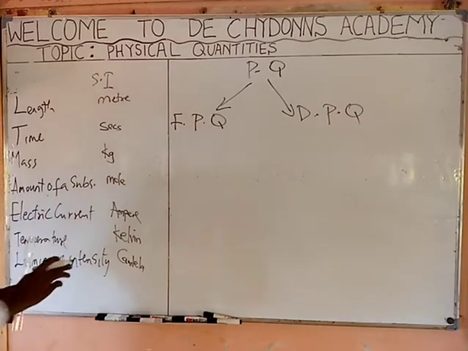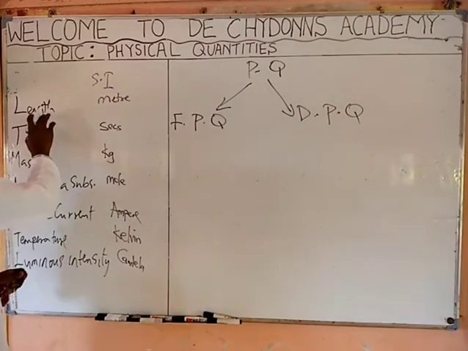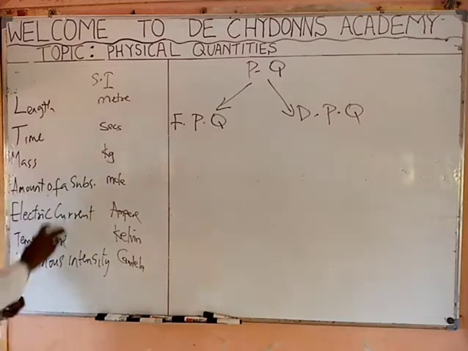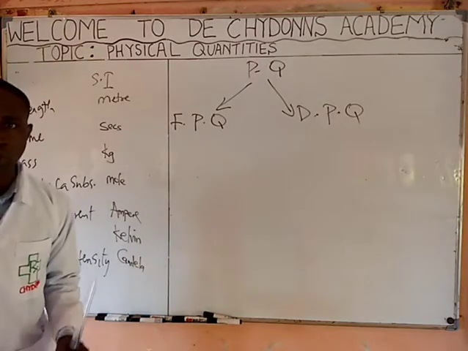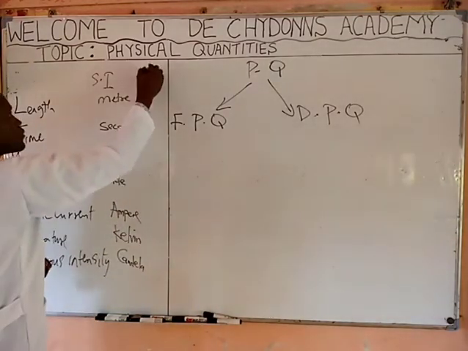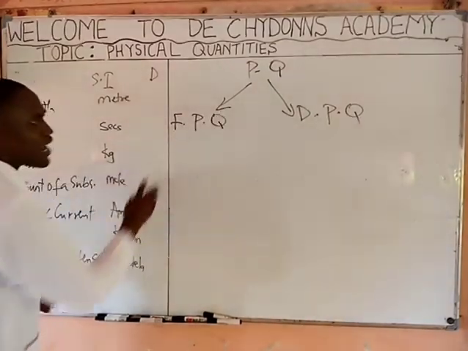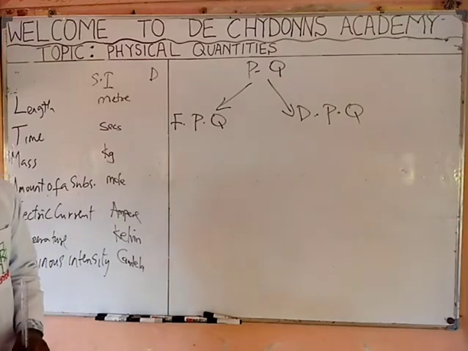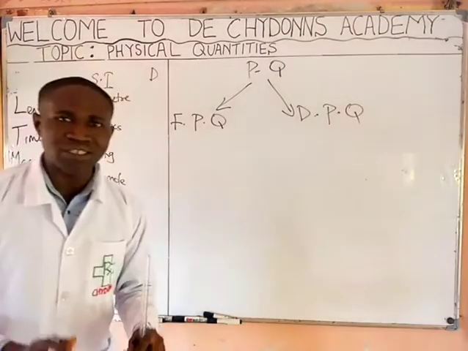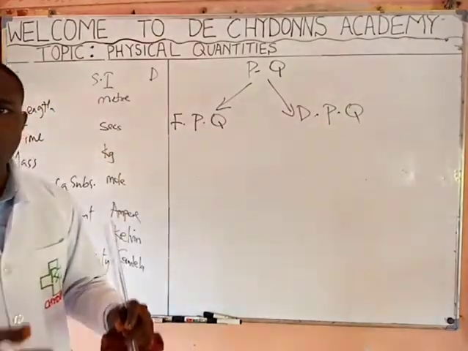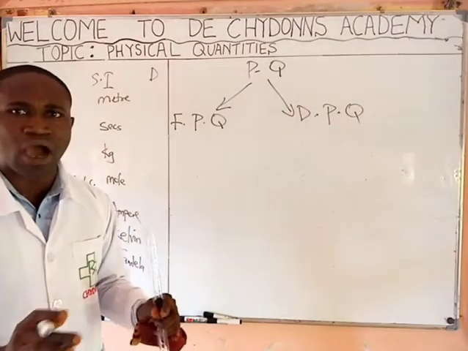Now, all these fundamental physical quantities have dimension. But before we go in, let's see what derived physical quantities is all about. Derived physical quantities are those physical quantities that are not standing on their own.